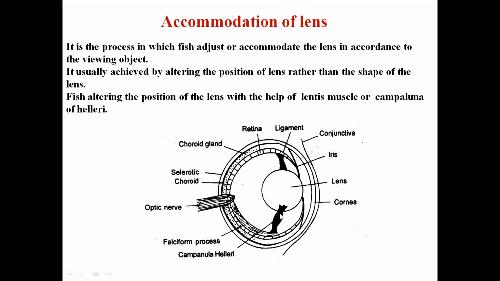And in this there is actually one muscle, this one, which is known as the lentis muscle. The lentis muscle actually helps in altering the position of the lens. This lentis muscle is also known as campanula of Haller. So the lentis muscle helps in accommodation of the lens according to the object.